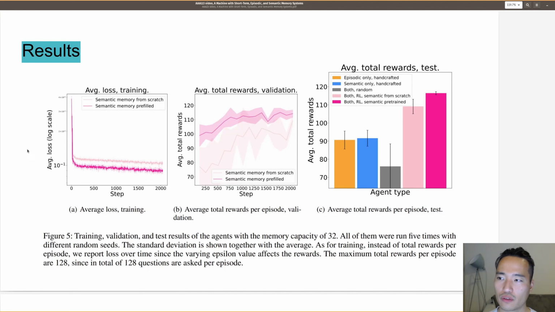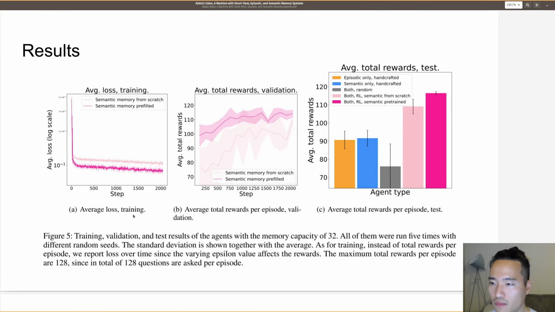So these are the results. Here it shows the average loss. For DQN, we use a temporal difference loss here, average loss of training. And here in the middle it shows average total rewards per episode in the validation environment setup, and here on the right-hand side, these are the total rewards for the 5 different agents in the test environment.